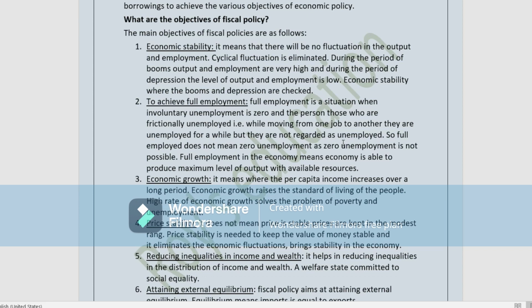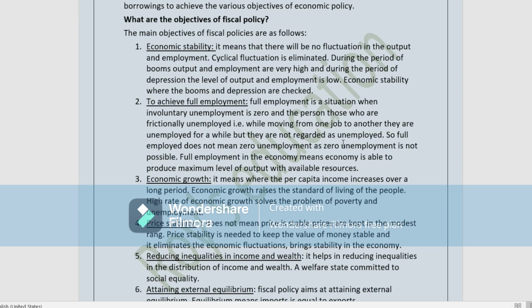So full employment does not mean zero unemployment, as zero unemployment is not possible. It is not possible in the economy that all the people are employed.